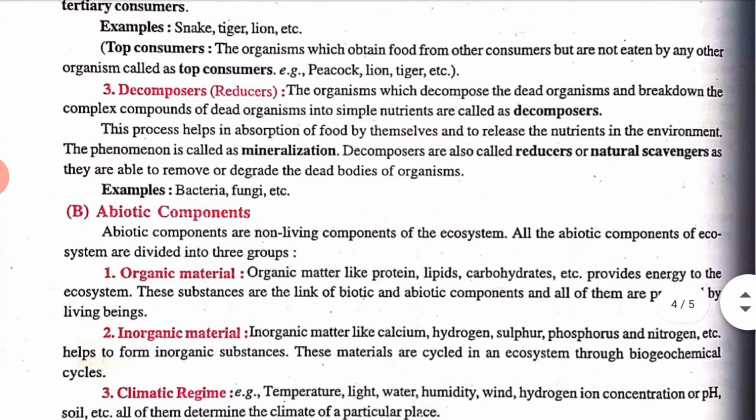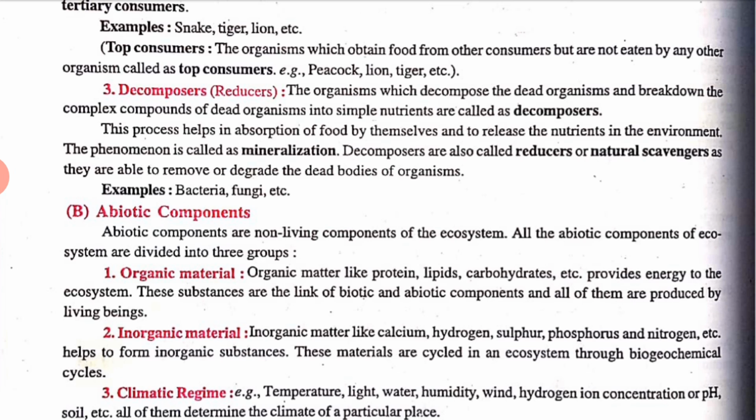Now, next we have the third point, that is decomposers, or we can say reducers. So what are decomposers? The organisms which decompose dead organisms and break down the complex compounds of dead organisms into simple nutrients are called decomposers. The process helps in absorption of food by themselves and releases the nutrition into the environment.